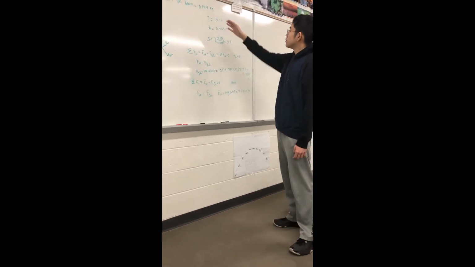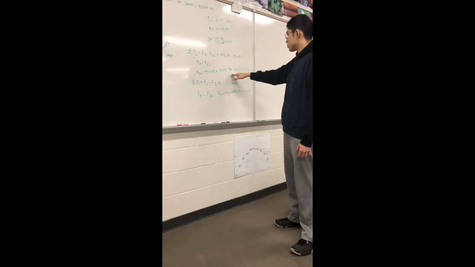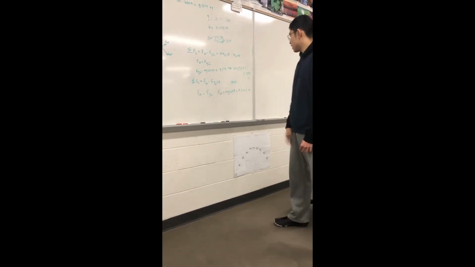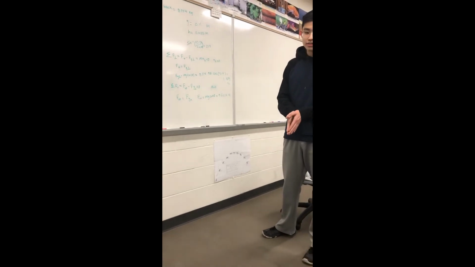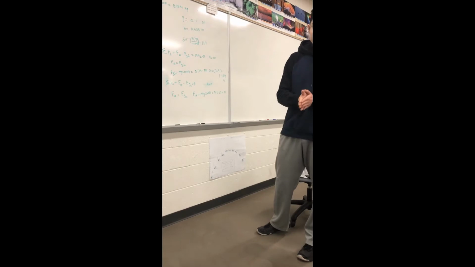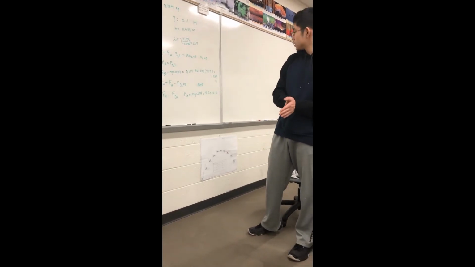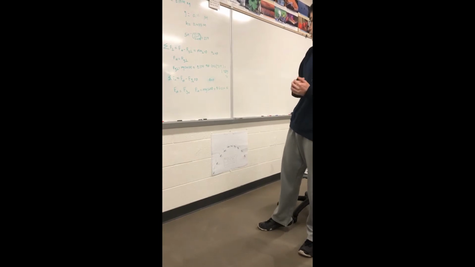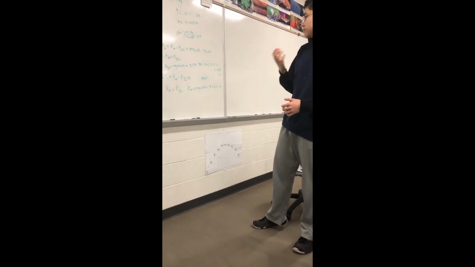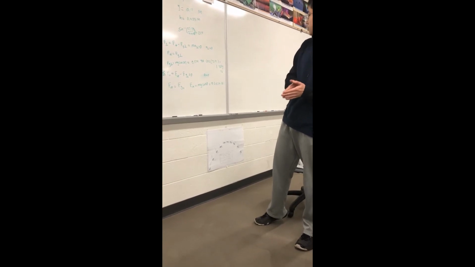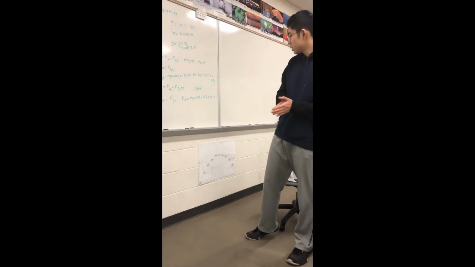M in this case is 0.174 kilograms, gravity is 9.81 meters per second squared, and the angle is 21.19 degrees. When we do the math out, we get that the force of gravity in the perpendicular direction has to equal 1.589 newtons.